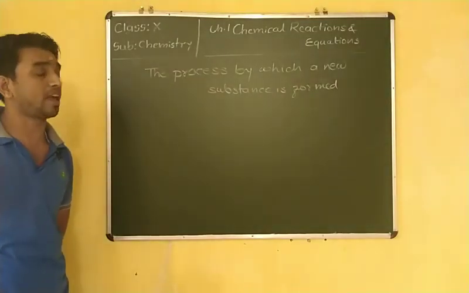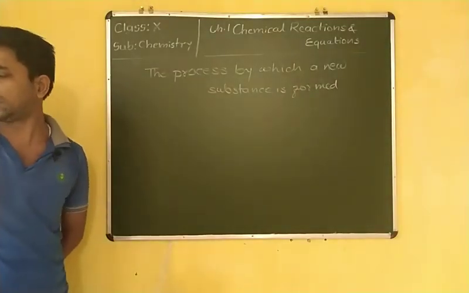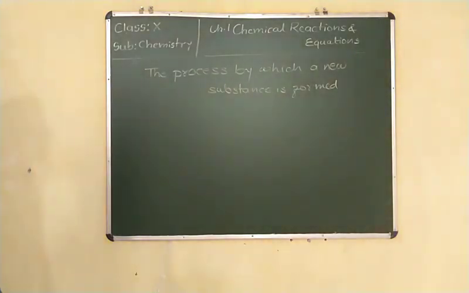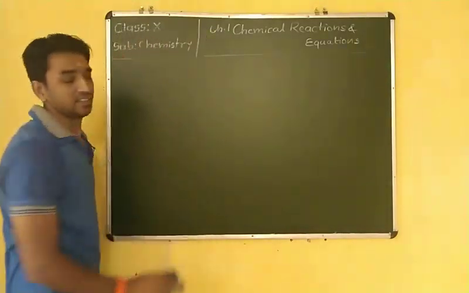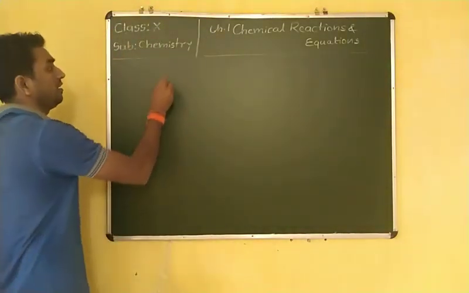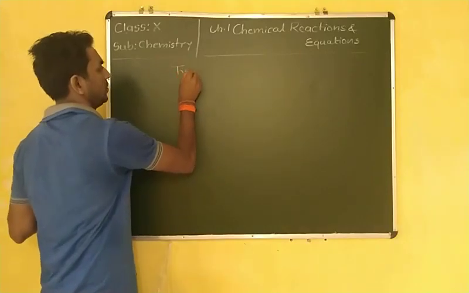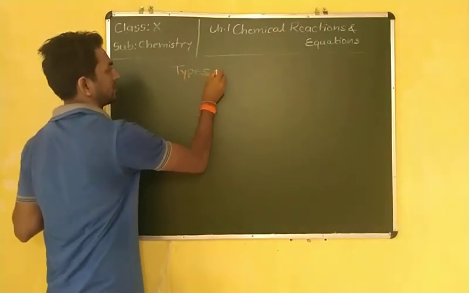That is also a chemical reaction. So many chemical reactions are there in our daily life. Today we have to discuss types of chemical reaction.